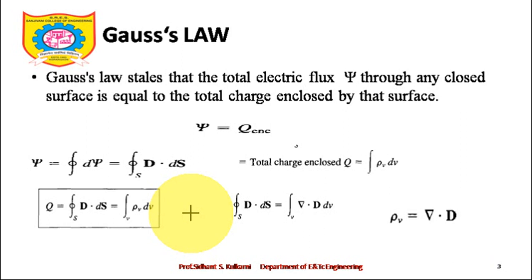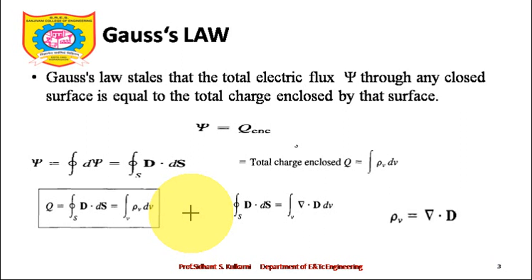State and prove Gauss law is the most favorite question of the examiner, because there are only two laws which govern electrostatics. I told you at the beginning, one is Coulomb's law, another one is the Gauss law. Numericals on Coulomb's law and derivation or theoretical points on Gauss law are the favorite questions of the examiner. So you try to understand this particular thing in detail, and just write down the statement of the Gauss law and this mathematical expression which we have talked about just now. I am giving you class notes PDF also, where you can see the step-by-step procedure of how these things are solved, and that becomes easier for you to understand. Okay, so this is Gauss law and the three applications of the Gauss law.